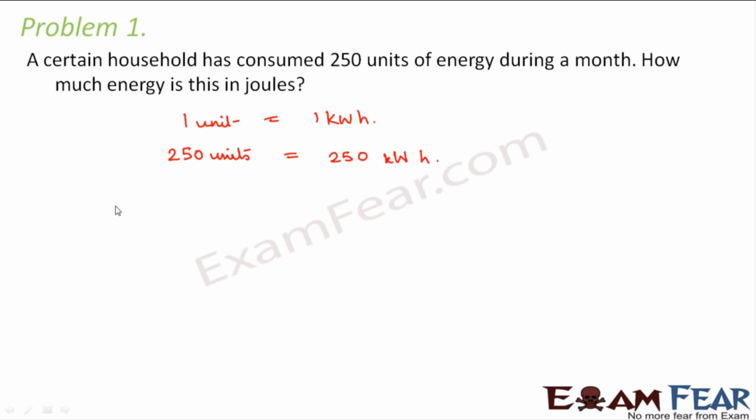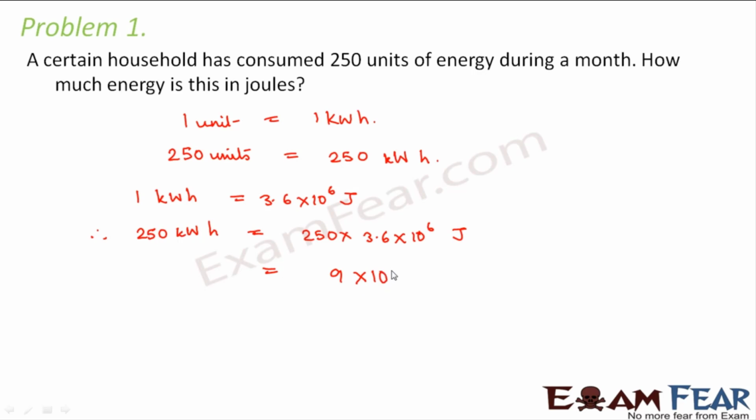Now we know that 1 kilowatt hour is equal to 3.6 into 10 to the power 6 joules. Therefore 250 kilowatt hour will be equal to 250 into 3.6 into 10 to the power 6 joules. So this is equal to 9 into 10 to the power 8 joules. So this would be the energy in joules.